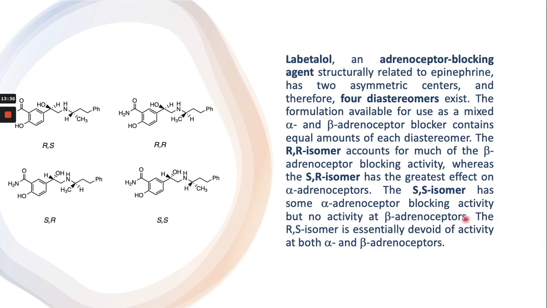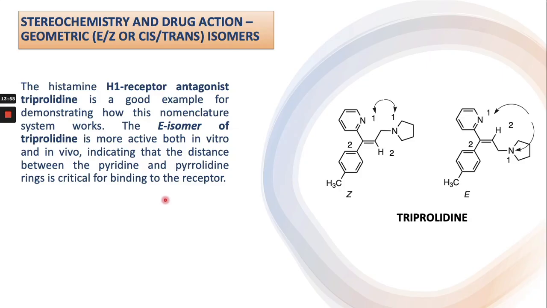And the RS isomer, which is this one, is essentially devoid of activity at both alpha and beta adrenoreceptors. So you can see all four diastereomers have different affinities for the different adrenergic receptors.